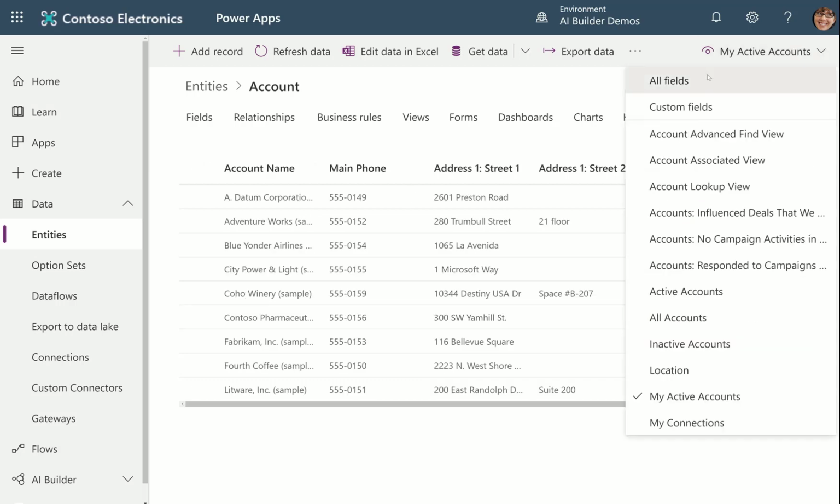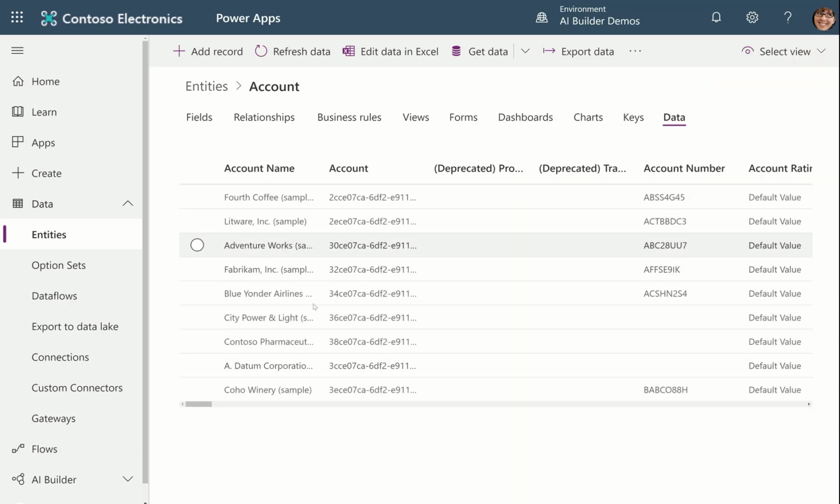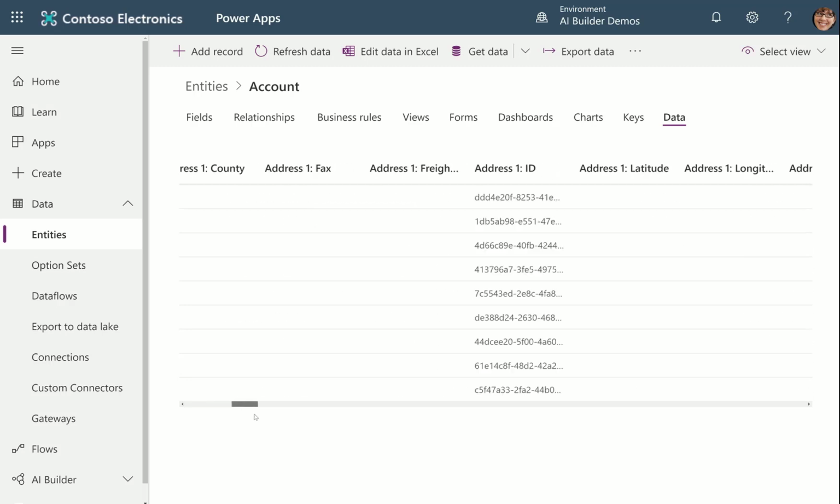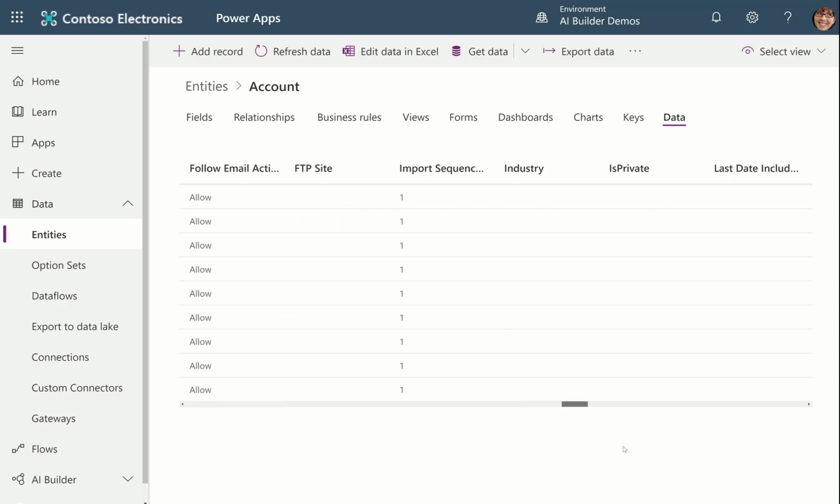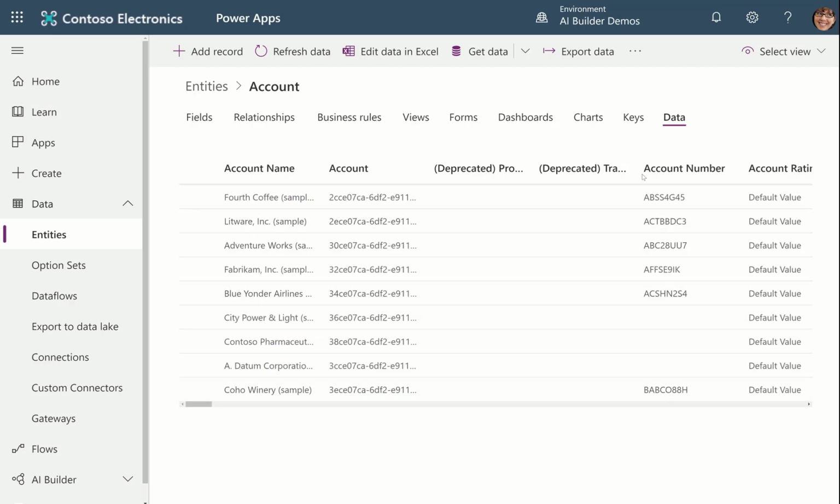I'll just put all fields, and I thought there was an account number. Here it is. So this account number is probably what I would use in real life. But again, notice there's 3 of them that have no account number. So we'd want to change that right away.